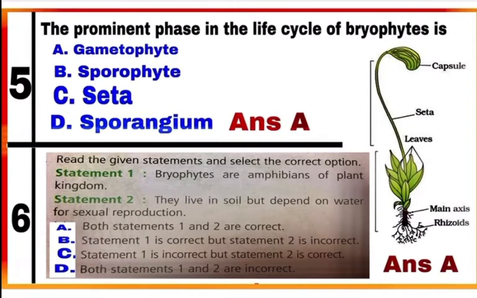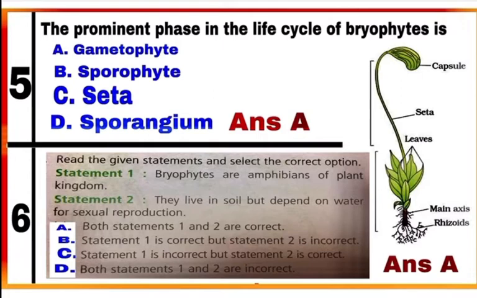Question 5. The prominent phase in the life cycle of bryophytes is. Option A. Gametophyte is the prominent phase in the life cycle of bryophytes. Question 6. Read the given statements and select the correct option. Statement 1. Bryophytes are amphibians of plant kingdom. And statement 2. They live in soil but depend on water for sexual reproduction. Option A is correct. Both statements 1 and 2 are correct.